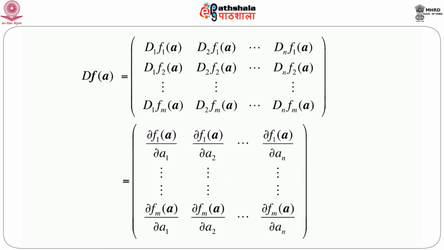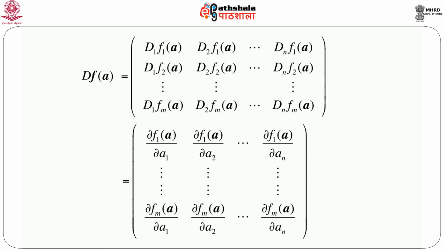So, we can write Df(a) as an m by n matrix. The first row is the first order partial derivatives of f1 at a, that means D1 f1(a), D2 f1(a) and so on up to Dn f1(a). That means each row is the partial derivatives with respect to each component for the corresponding component function, f1 and so on.